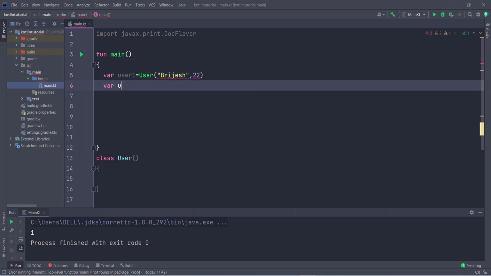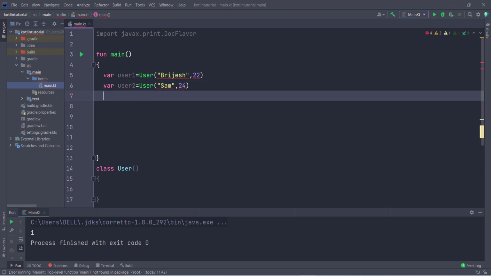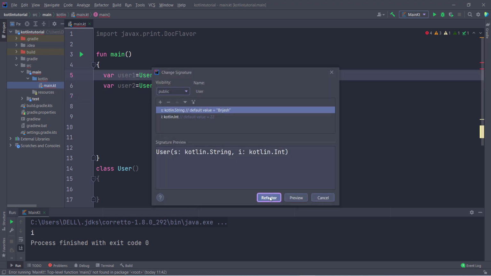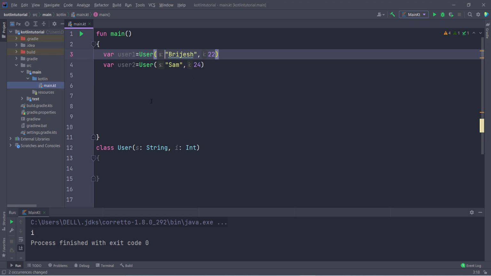Then I create user2, the second object of this class, and inside this I pass Sam, and I give the age of Sam as 24, and then you can see it is showing an error. So take your cursor here and click on add parameter to this, and it will add this parameter. So now it is done.